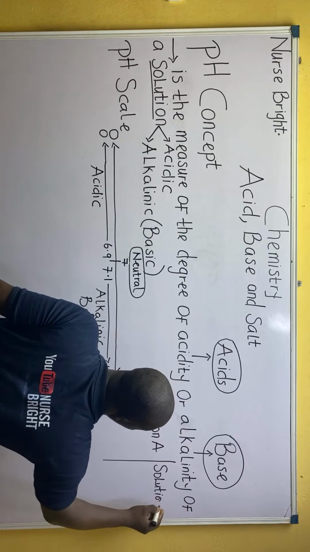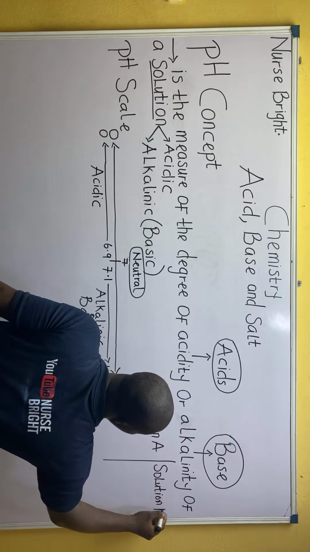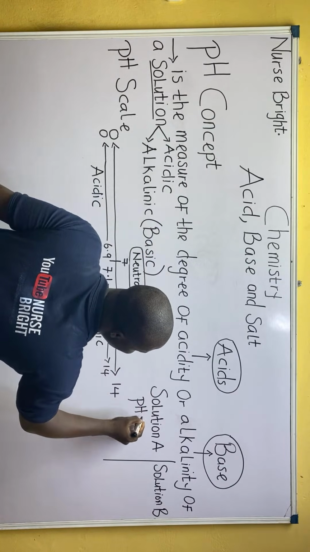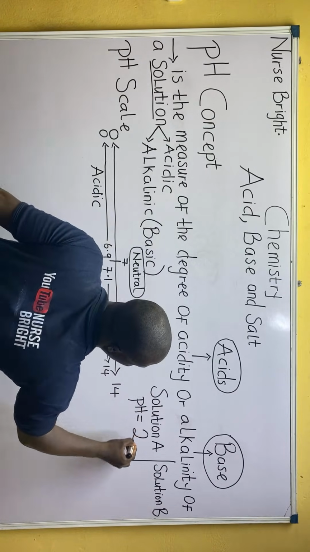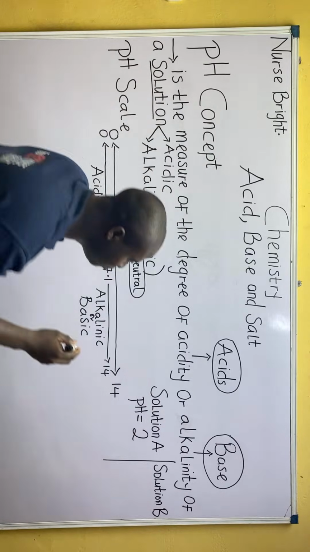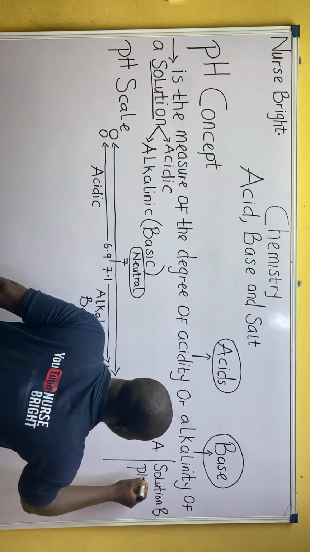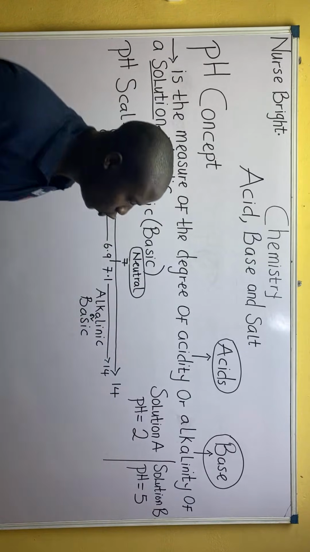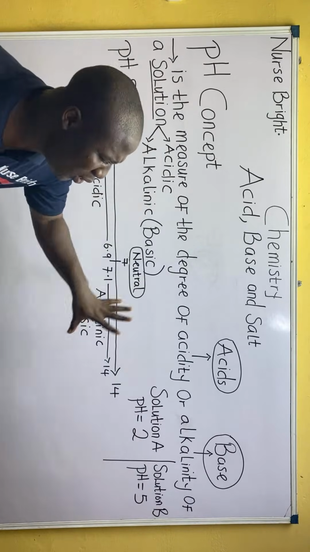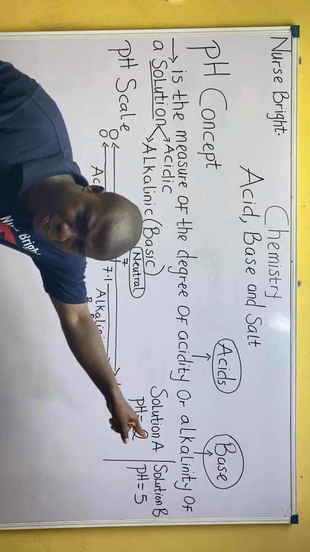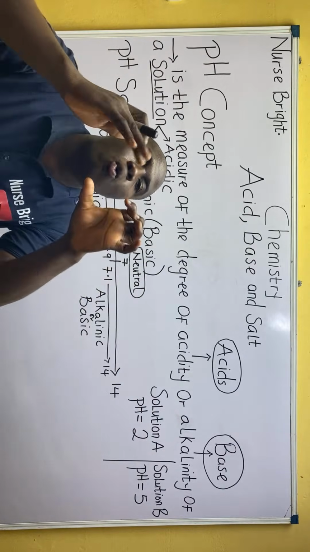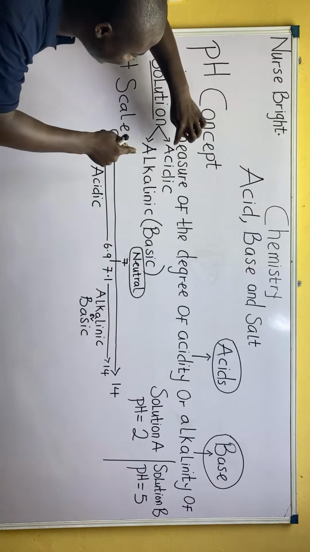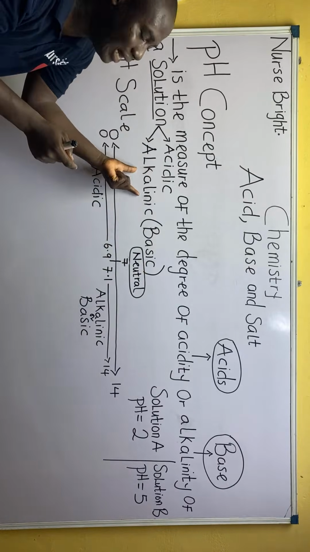Listen and listen well. Solution A has a pH of, let us say, 2. And solution B, let's say its pH is about 5. So guys, I want to ask this question. Looking at solution A and solution B, determine what kind of solutions they are. Are they acidic solutions or alkalinic solutions?